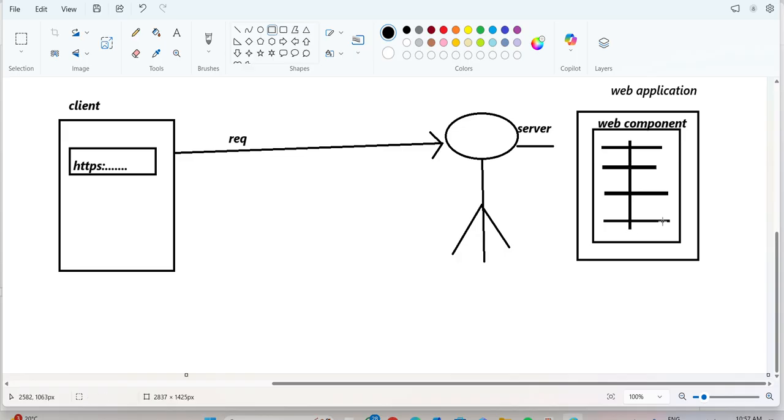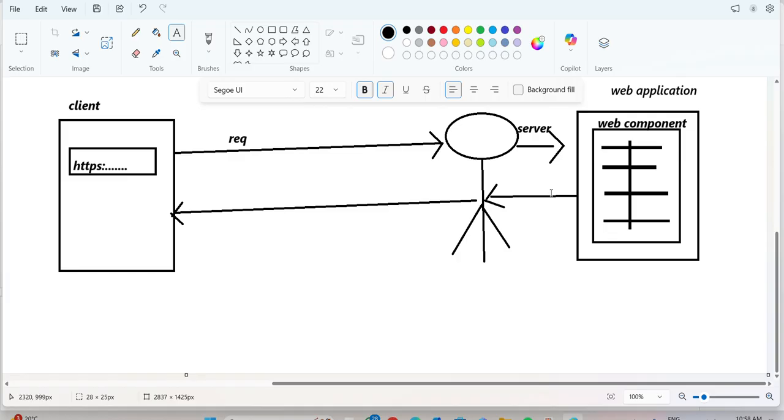This is the stuff. Next, I search for a request, www.facebook.com. That request is taken by the server, and the server will pass the request to the web application, and the web application will give the response to the server. Then the server will take the response and give the response to the corresponding client.